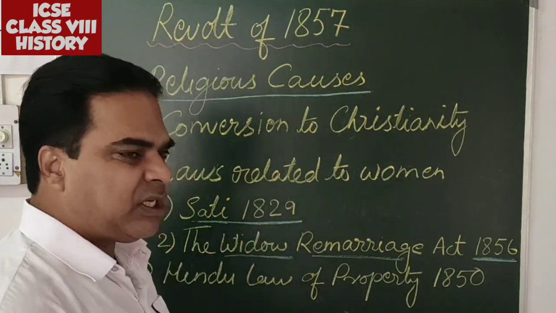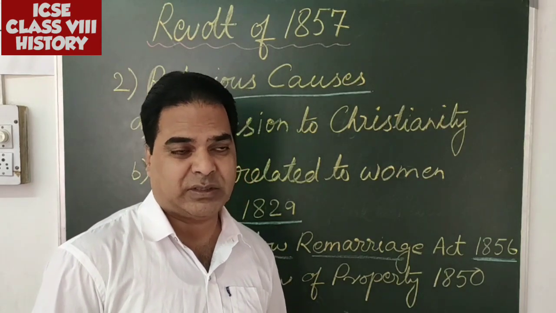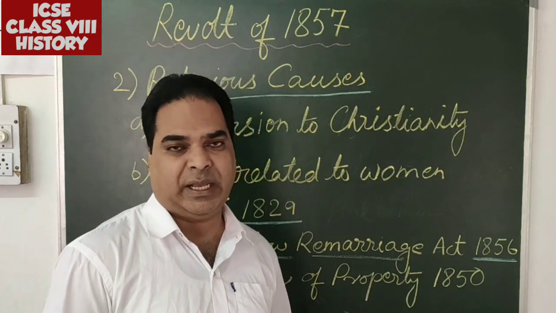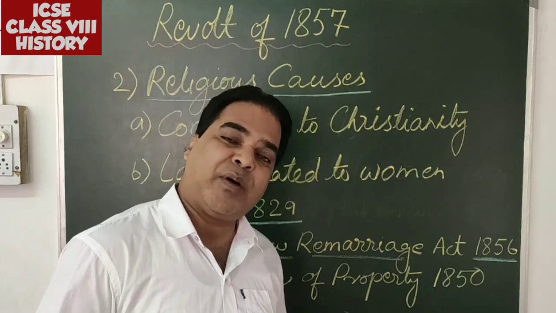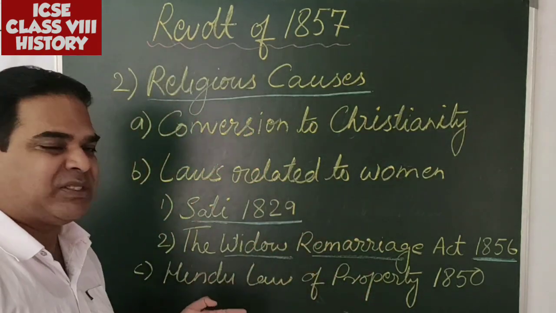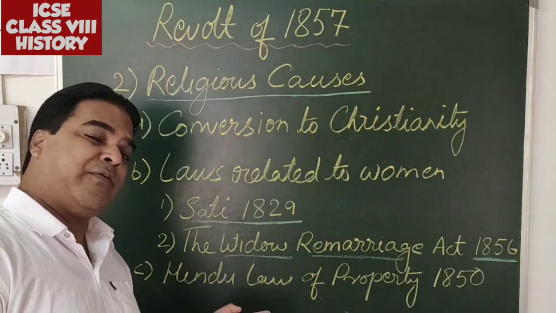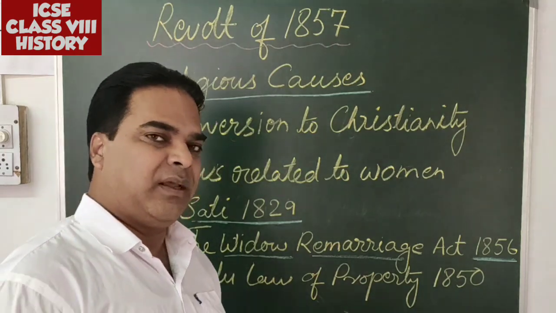So all these changes were brought with the help of our social reformers. Raja Ram Mohan Roy was there. He was a pioneer of, we can say, modern India. He wanted to bring reformation within society. So with the help of Lord William Bentinck, the Governor General of the time, he tried to bring this type of changes through a number of acts. Though Raja Ram Mohan Roy had to face a lot of opposition from the Orthodox people, but still the act was implemented.